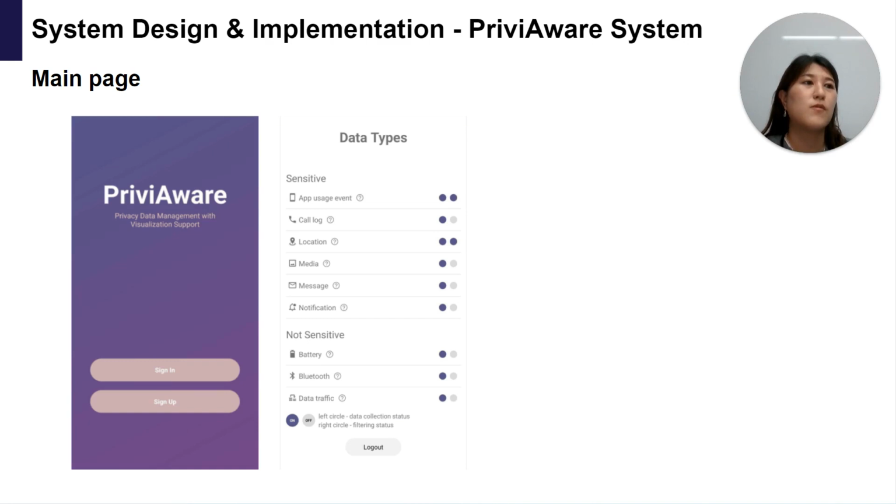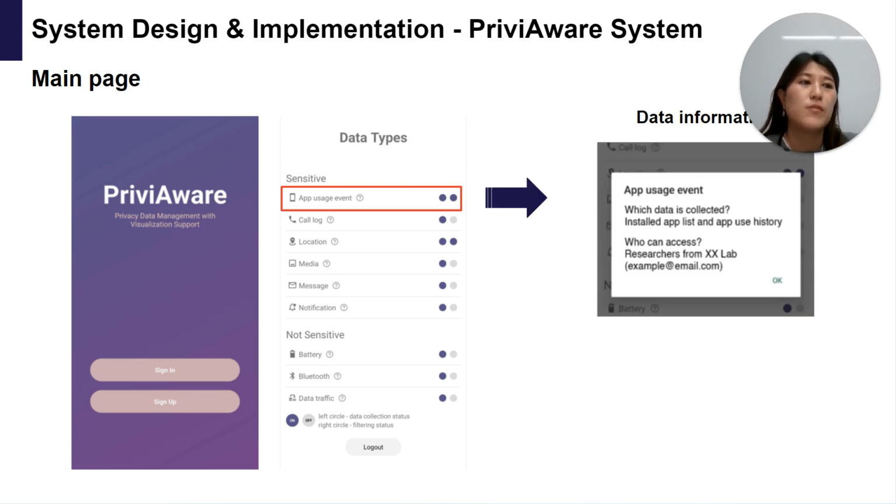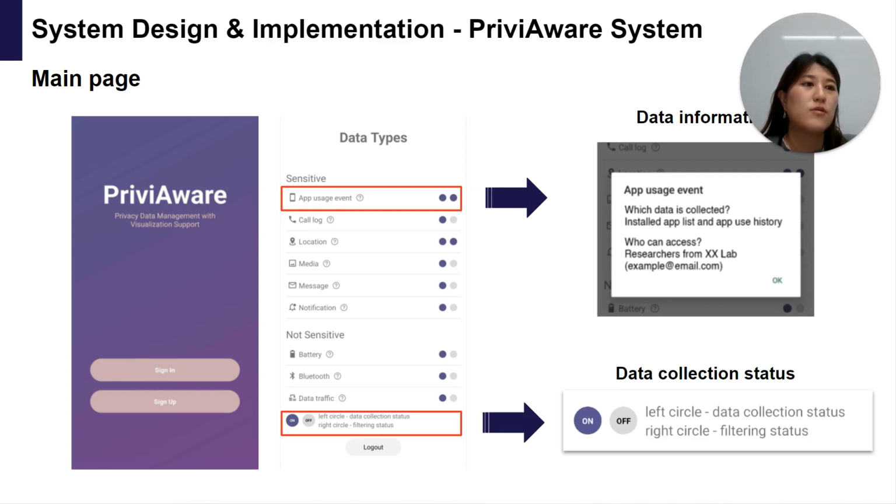In the design exploration process, participants wanted to get more details of mobile sensor data collection to be aware of the privacy concerns regarding data collection. When you click each data type, it offers a more detailed explanation of the data collection. Beside each type is the data collection status, where the left circle indicates data collection status as a default, whereas the right circle indicates that data collection with the filtering feature is on.